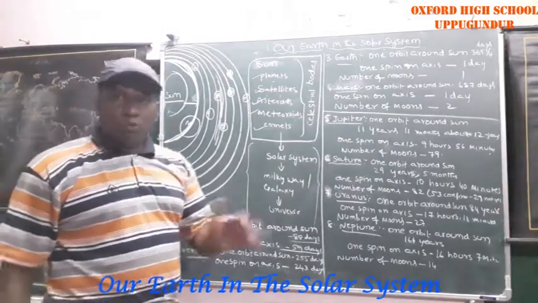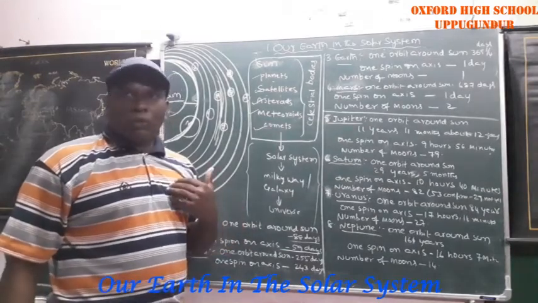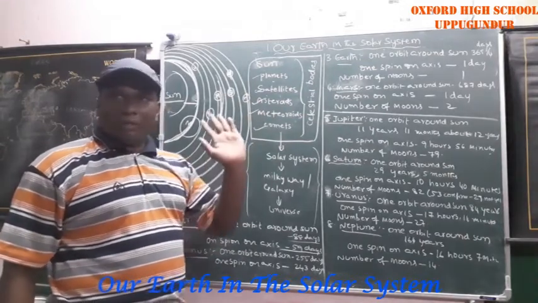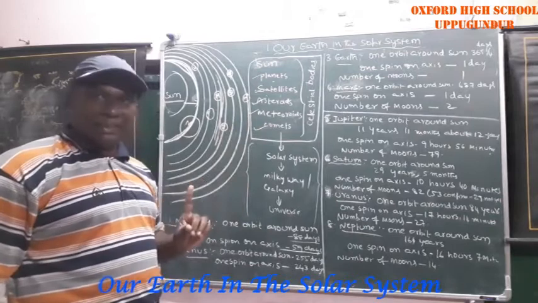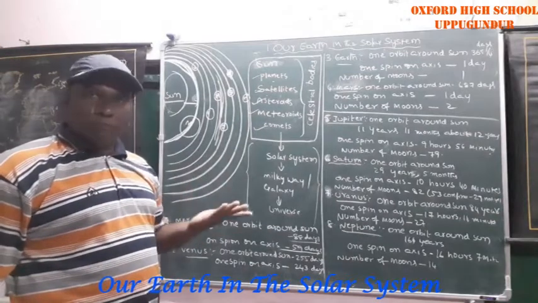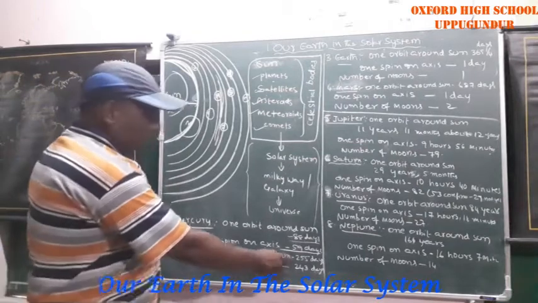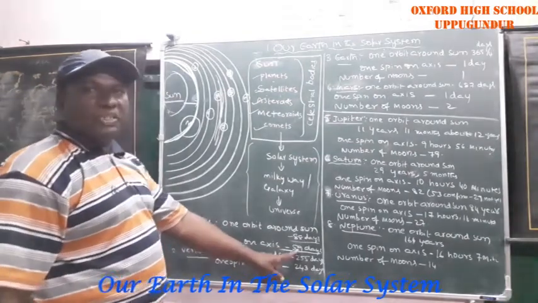Mercury has no moons. We have one moon, which is the natural satellite we observe at night. That name is moon. Next, Venus. One orbit around the sun takes 255 days.